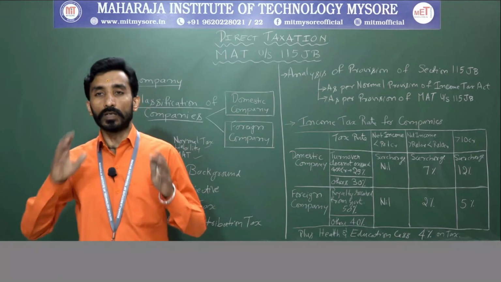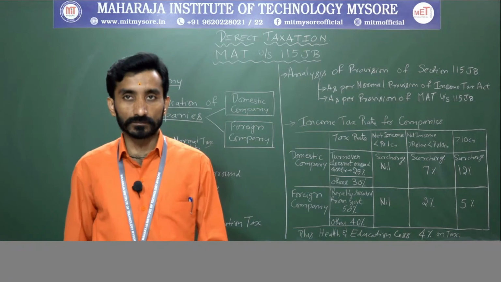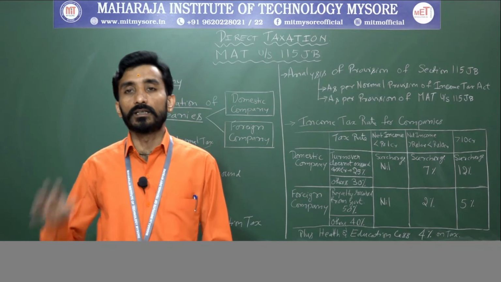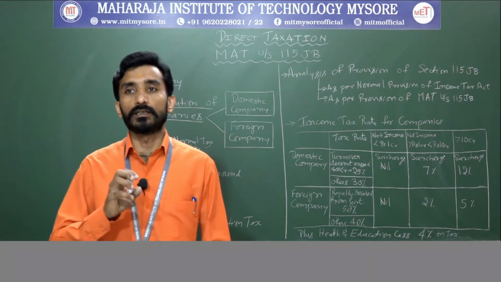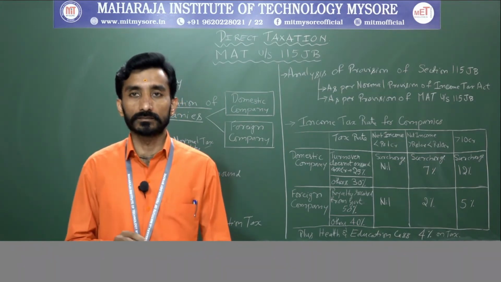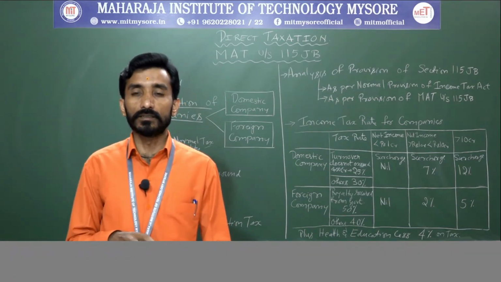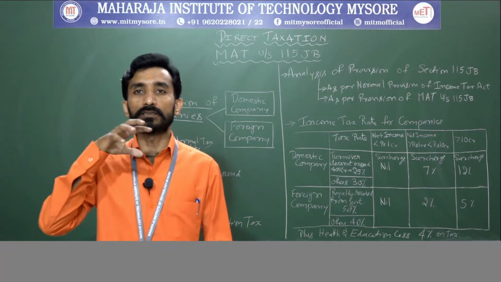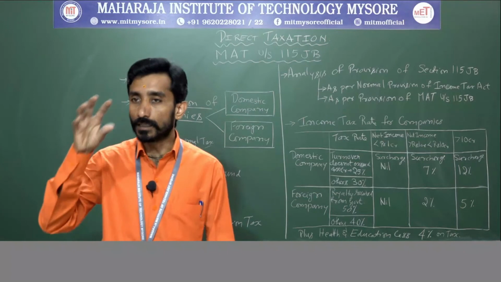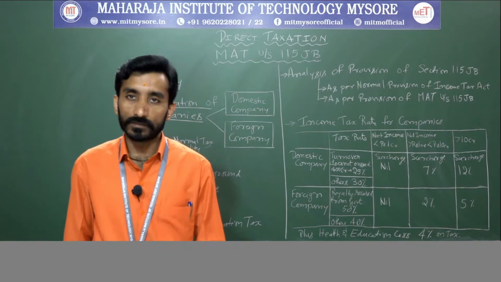While computing the book profit, certain steps have to be followed. First step: find out the net profit as per the statement of profit and loss of the company, before other comprehensive income, that is, before taking the subsidiaries' incomes into consideration.